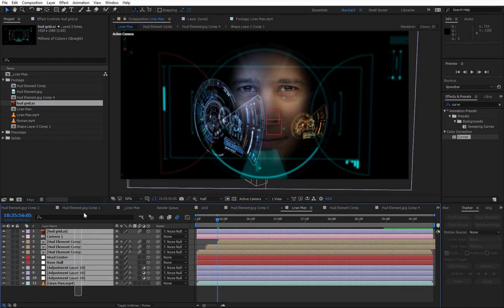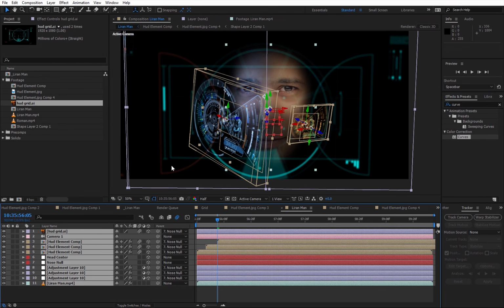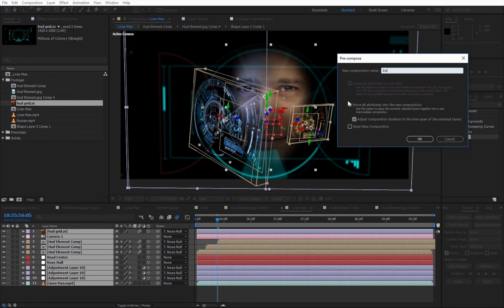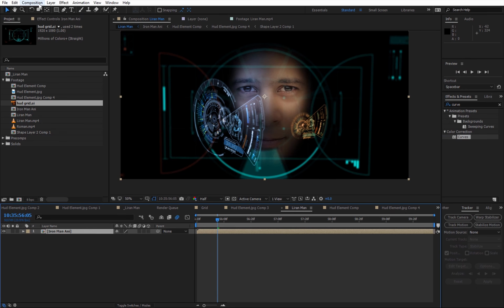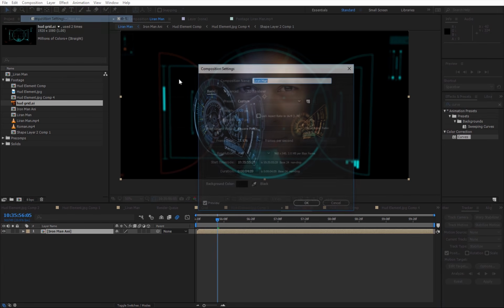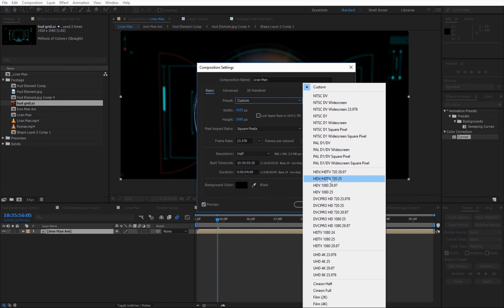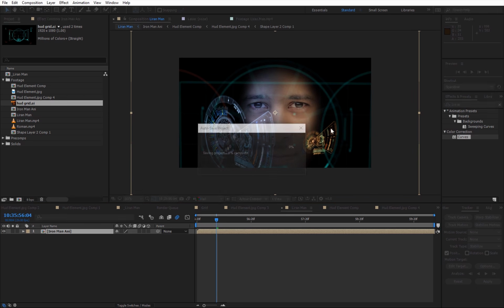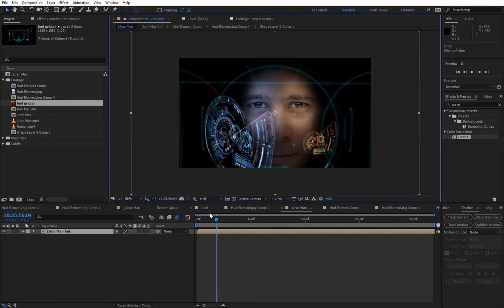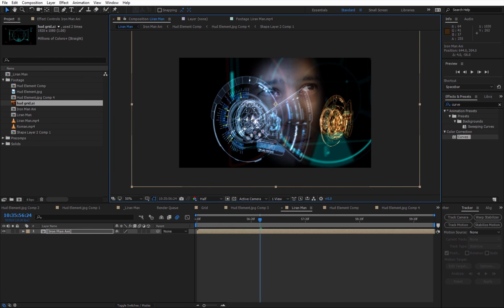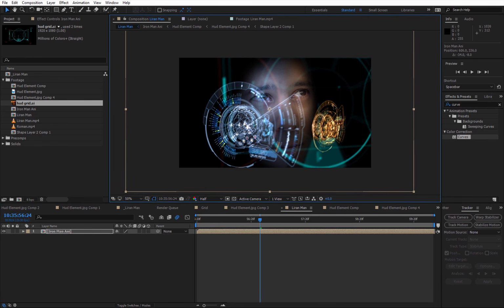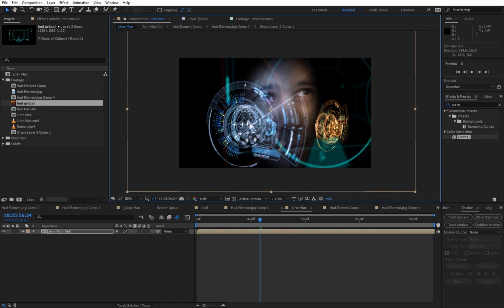Well, now I want to take all of the layers and I'm gonna pre-comp them. And I'm gonna call this Iron-Man comp, or animation, or compositing. Anyway, I want to crop this layer, so I'm gonna go to the composition settings and I'm gonna change this to a smaller comp. So now I have some room to play with. So if you shoot this at 4K or UHD, you have more space to maneuver.